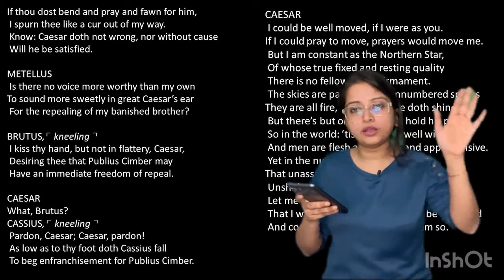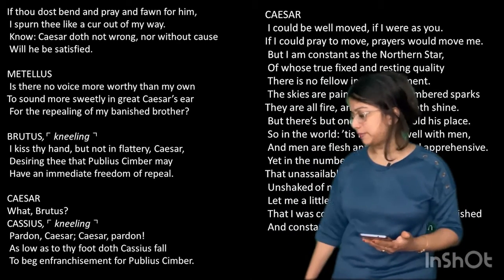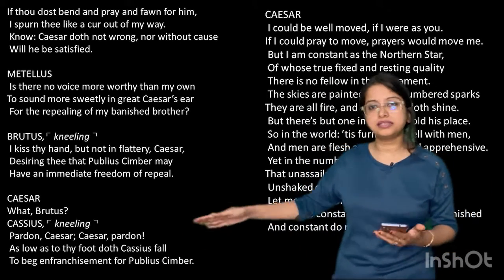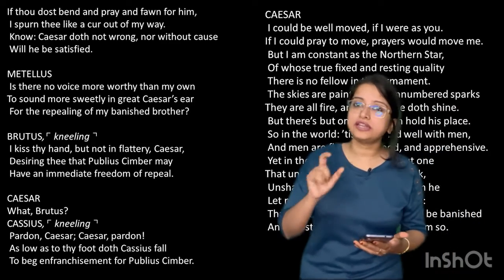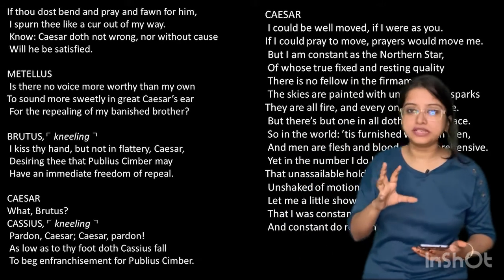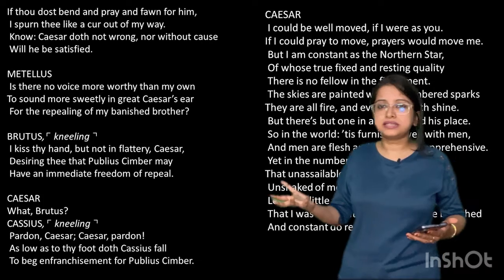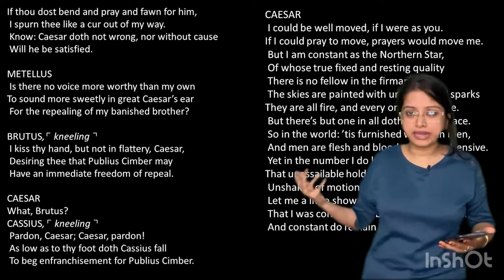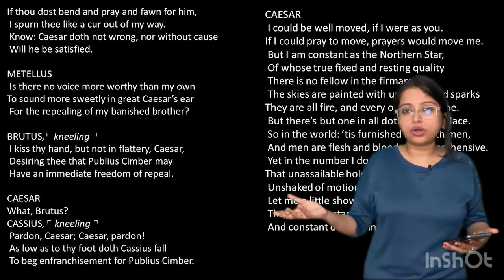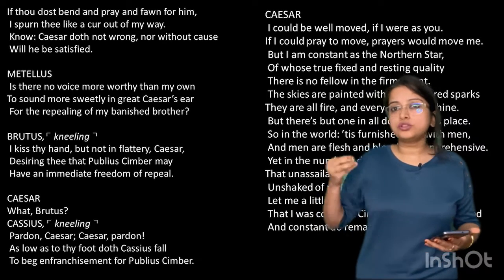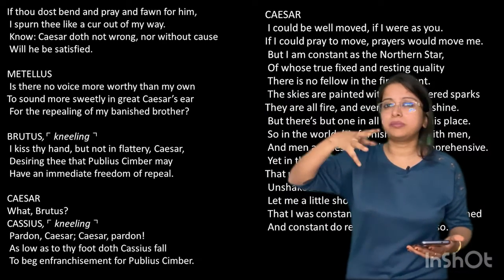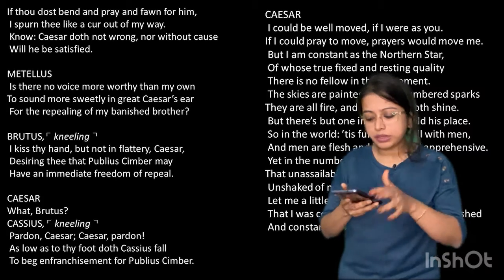So there is no fellow. If you move to the picture again, next page, you see there are many stars in the sky, but the northern star is a constant one which is always visible. So I am not a normal star. Just like there are many men, but not all men are like Caesar. So I am also that northern star among many ordinary stars. So I'm different from you.